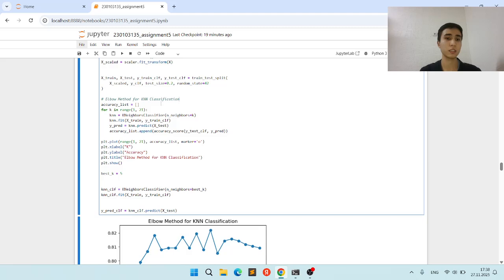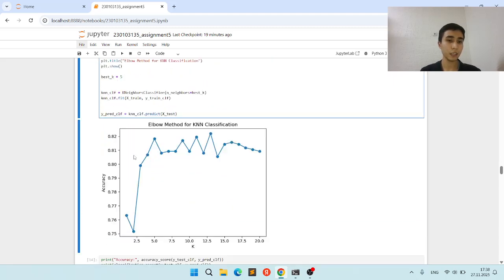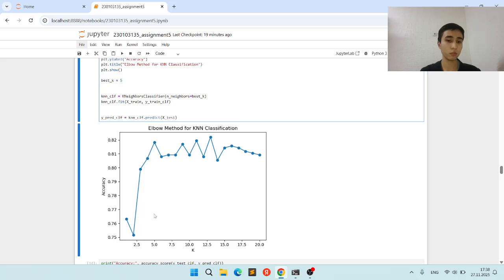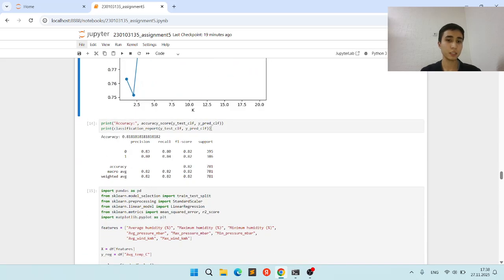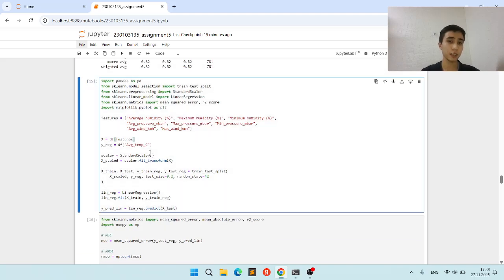We apply the elbow method for the KNN classification, and visually we choose the best K with the elbow method. As we can see, there is a five, and we choose five. The next task is to see the accuracy for the KNN classification.